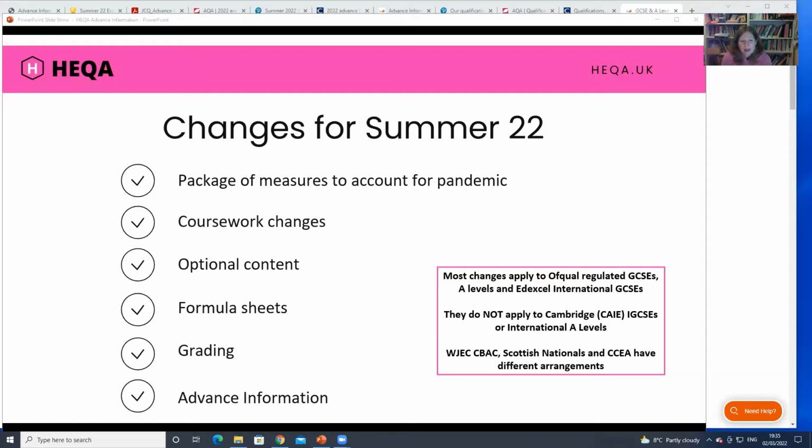And then there's been optional content that has been in history, geography, English literature, and ancient history GCSEs. And in each of those cases, essentially what they've done is they've taken out one of the units that you would normally be examined on, and this time it won't be in the exam. And that's quite relevant to the advanced information, because where they've done that, they said that's enough of an adaptation for that subject. So subjects that have had some content taken out and that won't be examined on don't get any advanced information. You get one or the other.